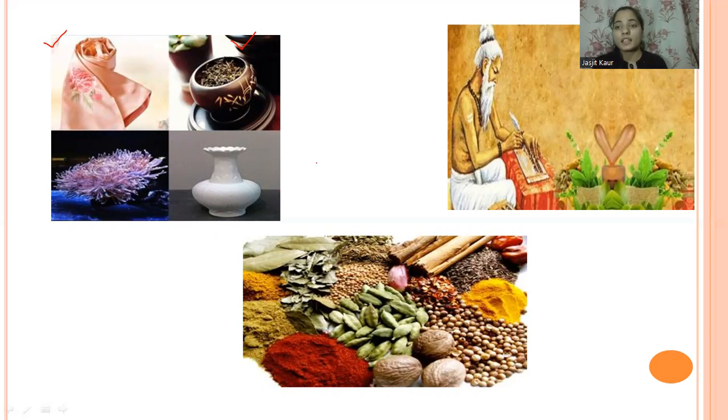And also the ideas, like different people who are doing great work in western countries or in different countries, and the ideas that are very good in India, are also transferred to other countries, or from other countries. So we can say that ideas, knowledge, and commodities, these are the three things that are being transferred from place to place.